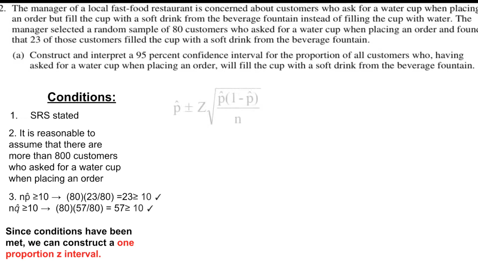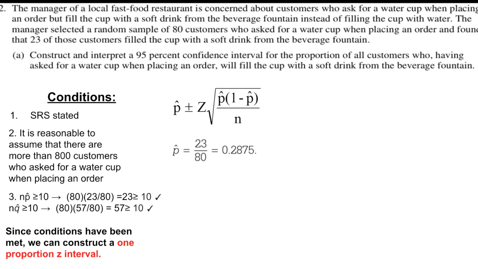The formula for a 1 proportion z interval is p hat plus or minus the critical value z times the radical of p hat times 1 minus p hat over n. P hat is the sample proportion, which in this case is the proportion of customers who ask for a water cup when placing an order but fill the cup with a soft drink instead. In this sample, p hat equals 23 over 80, which equals 0.2875.